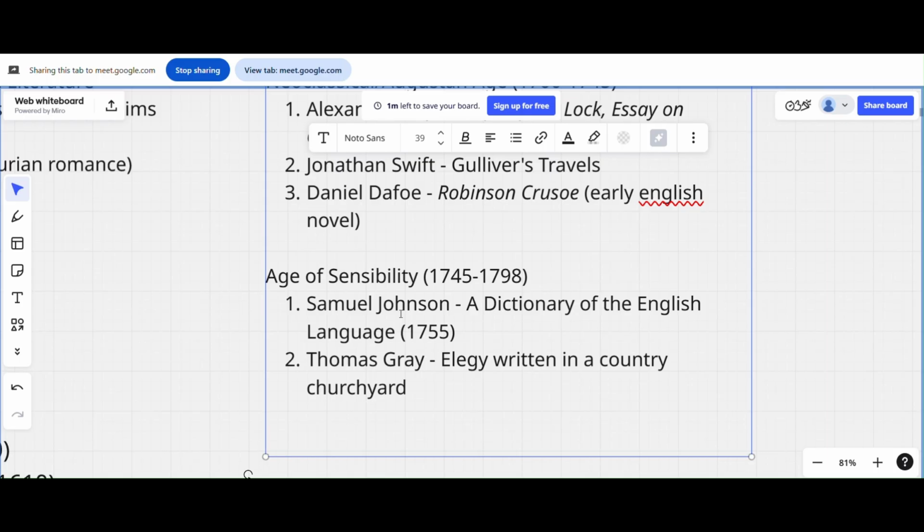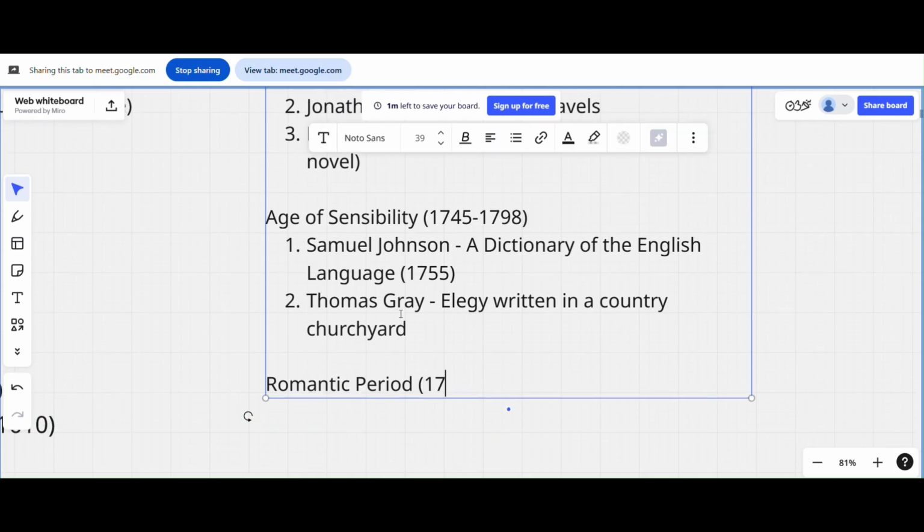Okay, romantic era. Let's say romantic period. This is another period, and this started basically around 1798 to 1837, somewhere around there. And very famous people started appearing here. Like who? William Wordsworth, S.T. Coleridge, all these people started appearing from here.